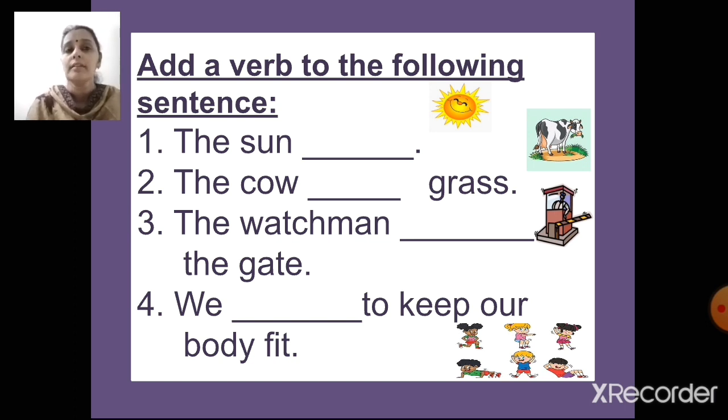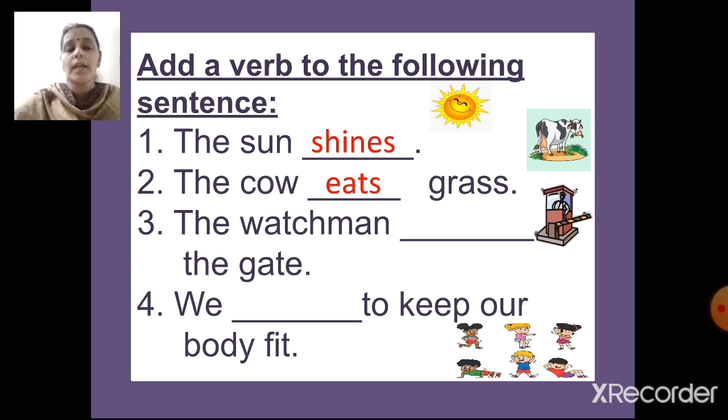The sun, what should the verb be here? Shines. The sun shines. The cow dash grass. So what verb can I add here? The cow eats grass.